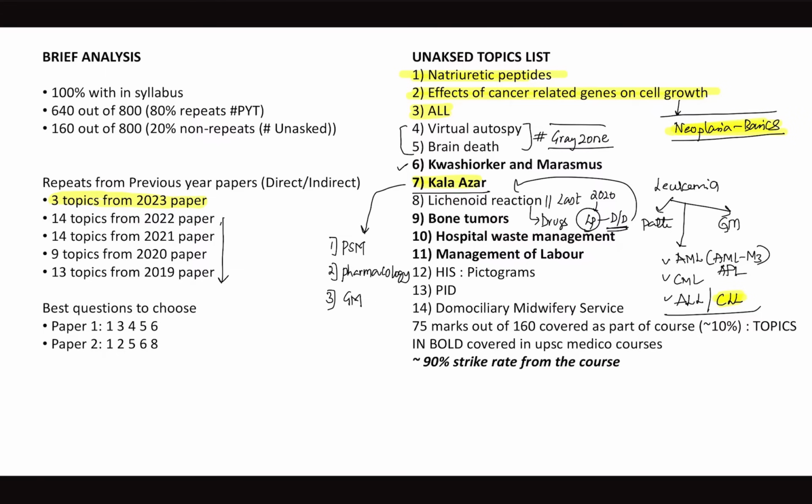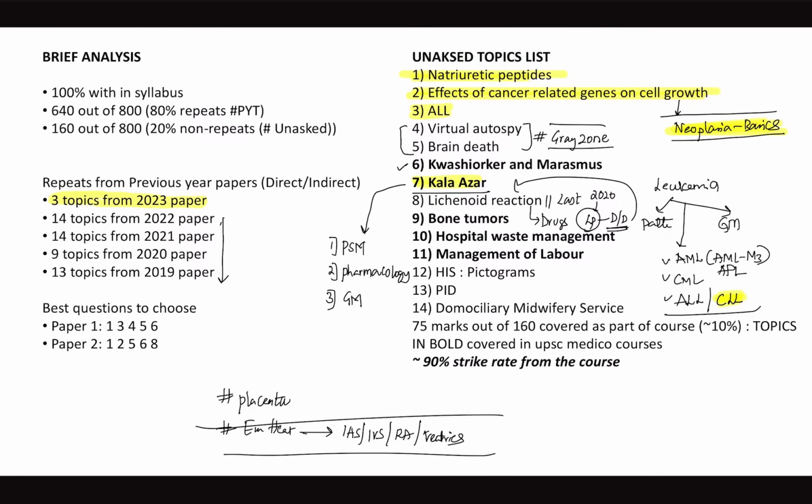Whenever you read a topic which is frequently getting repeated, let me take an example of a topic called placenta, or let me take a topic called embryology of heart. If they start with embryology of heart, they started asking how the interatrial septum develops, then how the interventricular septum develops, then how the right atrium develops, and this time they started asking how the ventricles develop. So they will definitely repeat this topic, because this is very important.